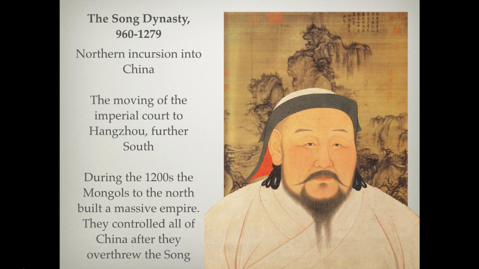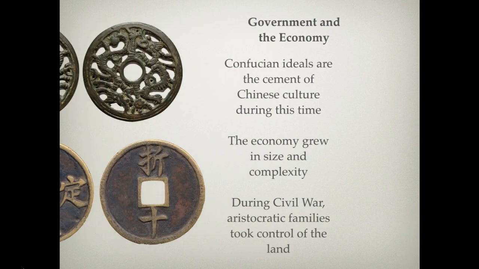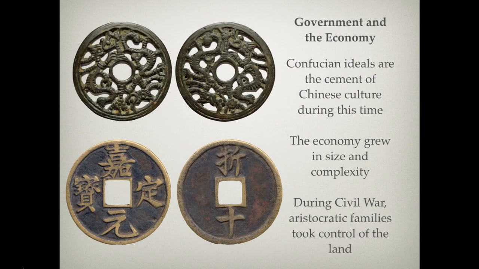It's really during the 1200s that we see the Mongols to the north build a massive empire and try to press into China. And they inevitably controlled all of China after they overthrew the Song dynasty. Now, in general terms, the government and economy of China during these dynasties was prosperous and blossoming.